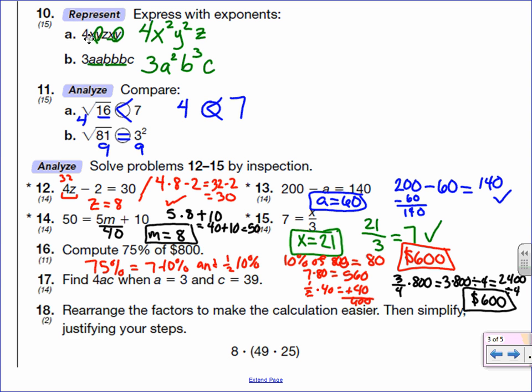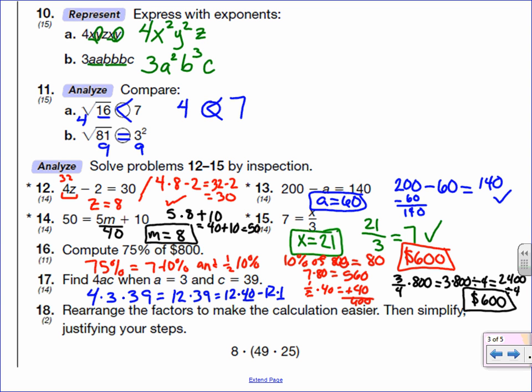Find 4AC when A is 3 and C is 39. So 4 times A is 3 and C is 39. 4 times 3 is 12. So I'm going to say that 12 times 40 would be, and then I have to subtract a 12 off of that, because 40 minus 1 is 39.